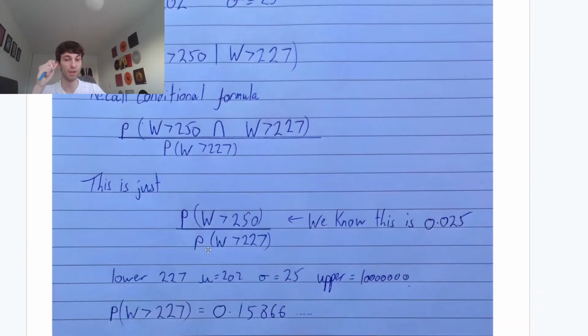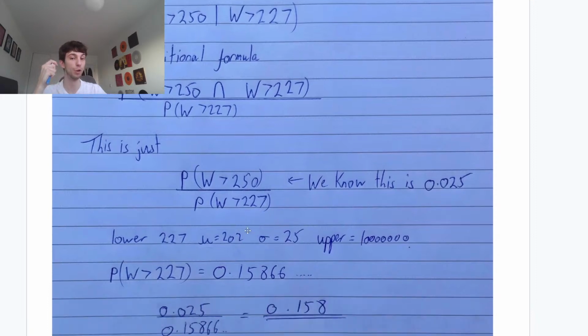So we have 0.025 over the probability W is larger than 227. We have our mean to be 202. We have our standard deviation to be 25. Our lower is 227. Our upper is some really big number. Yeah, sigma is standard.